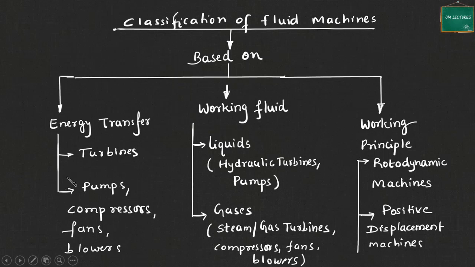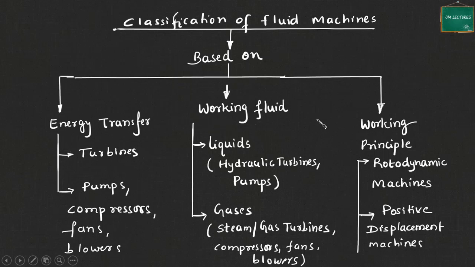Those are the class of machines such as pumps, compressors, fans and blowers, which utilize mechanical energy and convert that to fluid energy. So this is based on the direction of energy transfer.